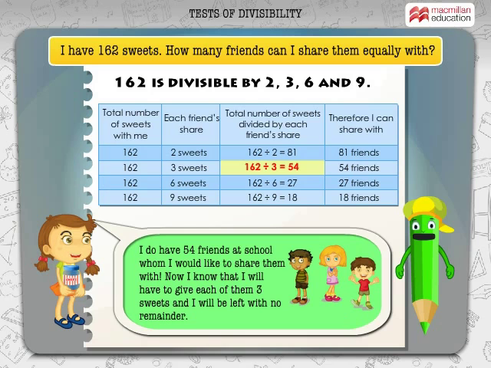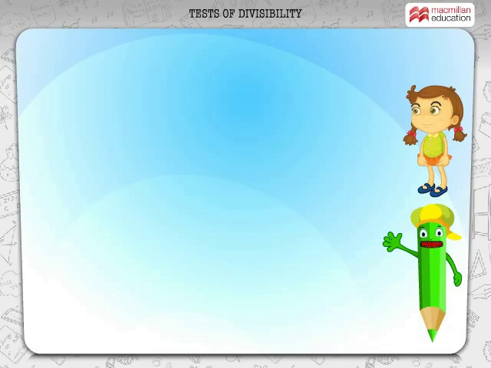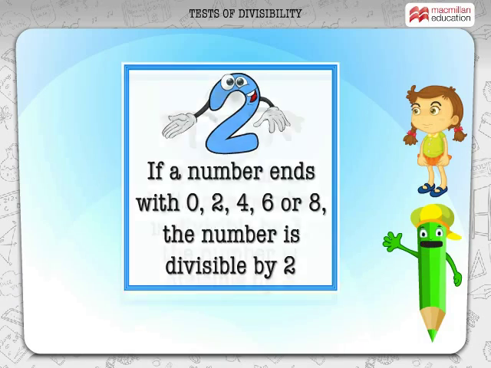I wish I could divide as quickly as you. Well, let me share some divisibility tricks with you. If a number ends with 0, 2, 4, 6 or 8, the number is divisible by 2.